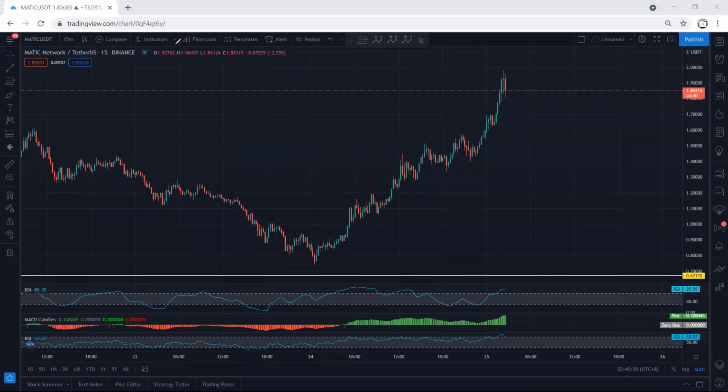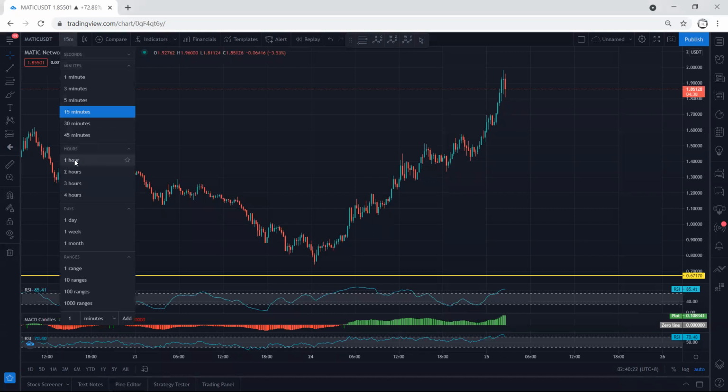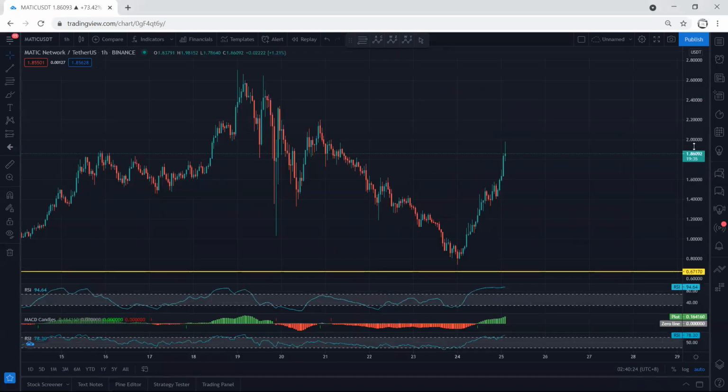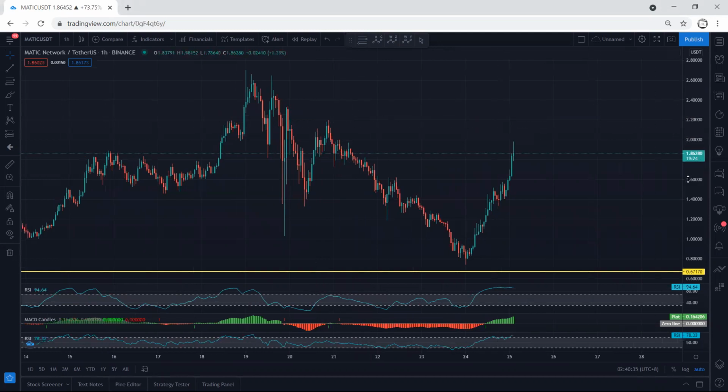From now, if we're looking for buy, we need to be quite careful. As I mentioned, we want to see whether the price can break 2 and 2.2. These are the lines, where the first one is here, and the most important is 2.2. Anyway, we just follow the chart.